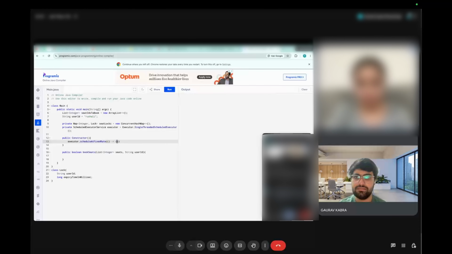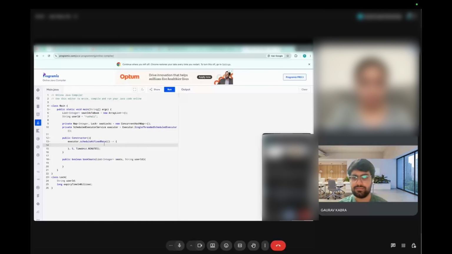So we can run it every 5 minutes. I might be a little wrong with the names, syntax. Yeah. Okay. Here I'll just see for this map.